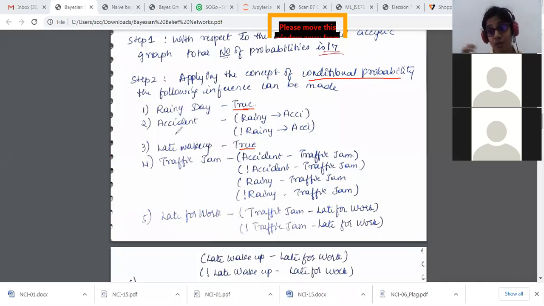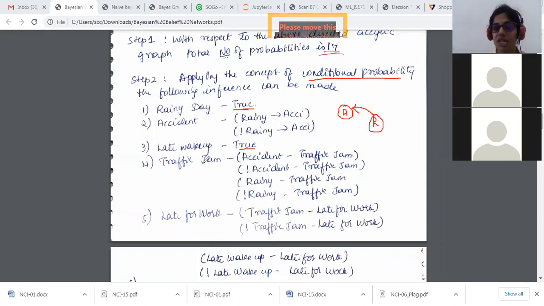For the accident, we had two parent nodes. One was accident, we had one parent node. That was a rainy day, an arc like this. From the rainy day, we had one parent node, which was rainy day. So what I'm writing is, with respect to rainy, it is an accident. With respect to not rainy, it's an accident. There are two possible cases. So because you see here, this is accident and I had a rainy day and this was towards this. So which means from rainy to accident, from not rainy to accident, two possible options. I'm pictorially representing over here, writing it.